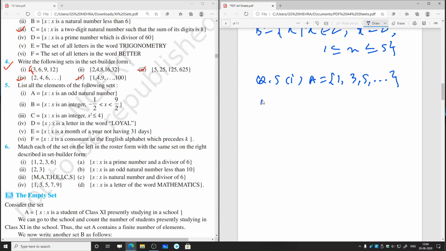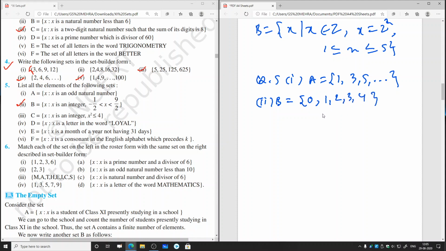Then second part, B equal to x such that x is an integer and x has to be greater than minus half and less than 9 by 2. 9 by 2 is 4.5, so it should be less than 4.5, and it has to be greater than minus half, that is minus 0.5. So the minimum value of B will be 0. So B equal to 0, 1, 2, 3, 4. The elements of B cannot go beyond 4 because x has to be less than 9 by 2, that is 4.5.